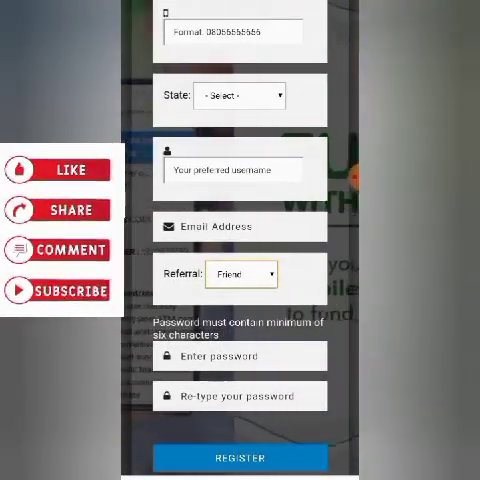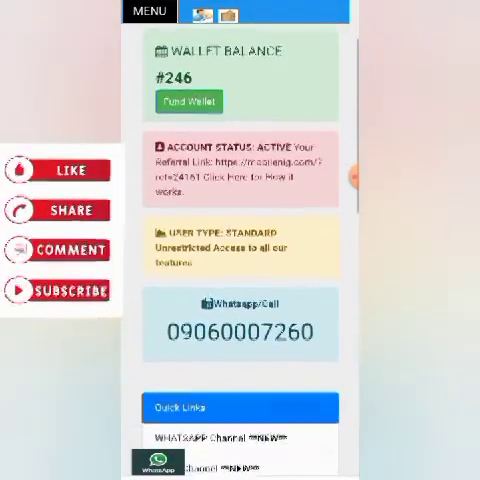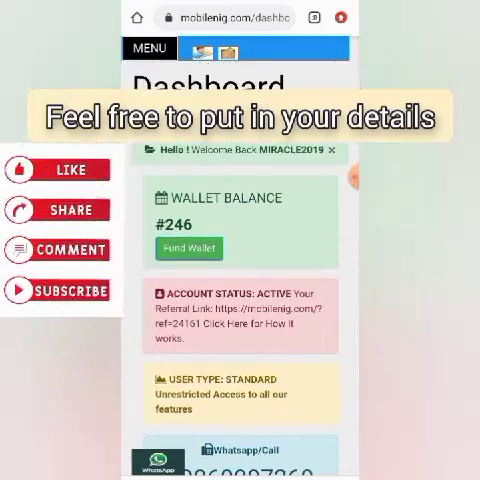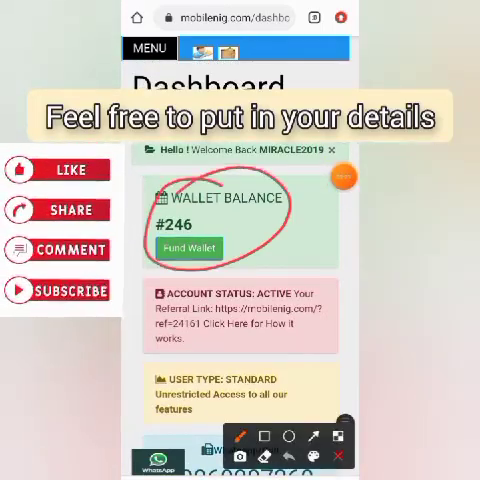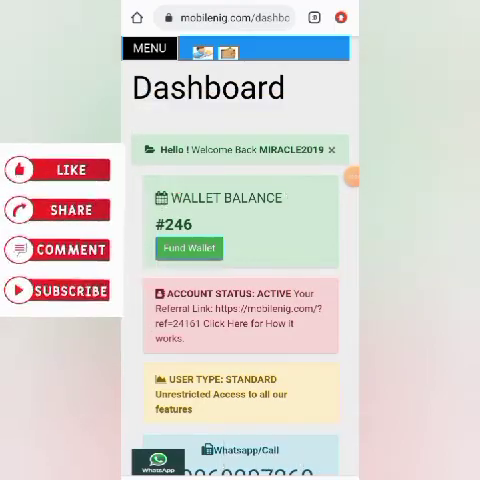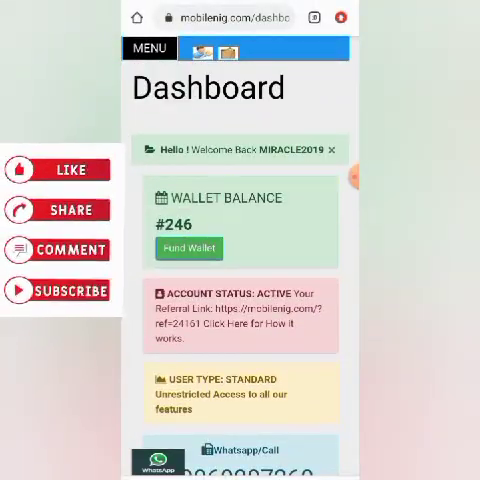After the registration, you can now log into your account. You'll be required to verify your email, so log into your email and verify your account. As you can see, this is my dashboard and I currently have 246 naira in this wallet. Now I want to show you what you can do on this website.